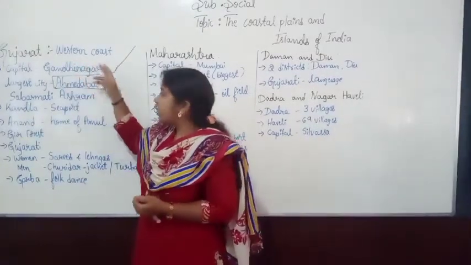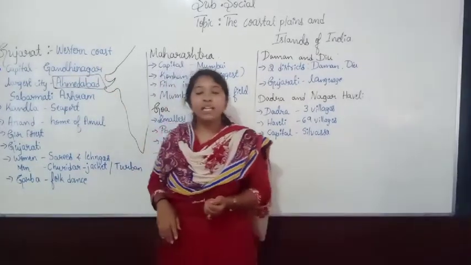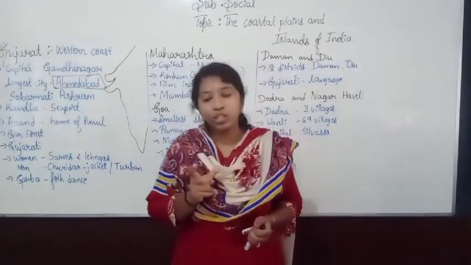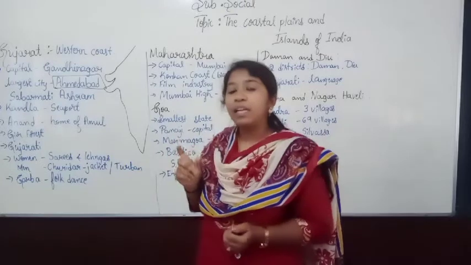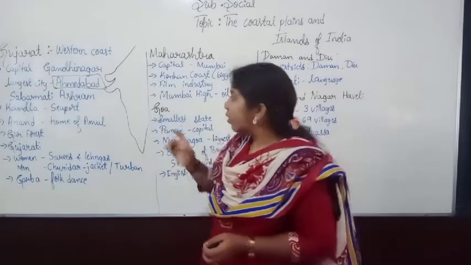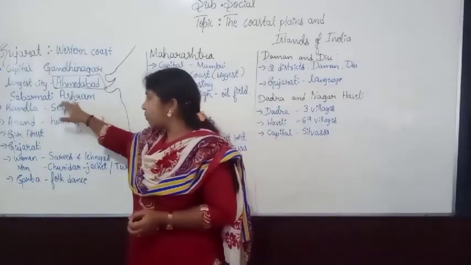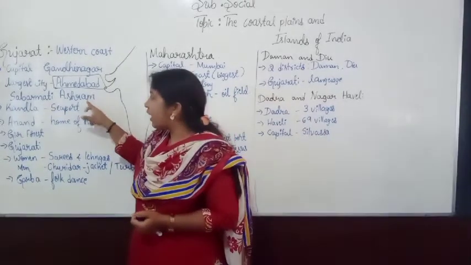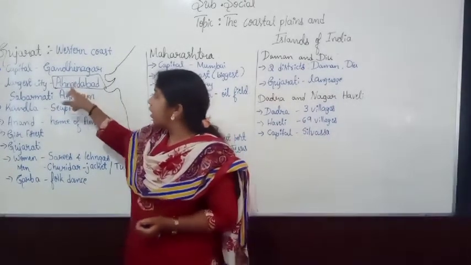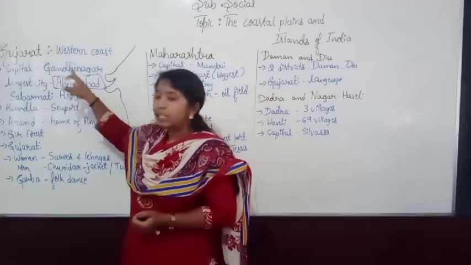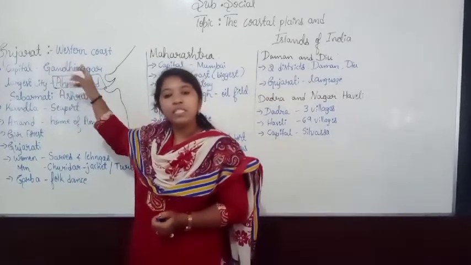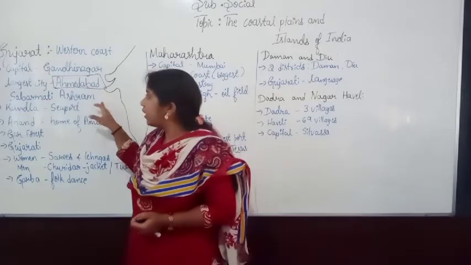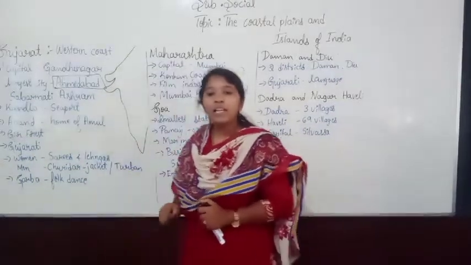Gandhiji started the salt agitation from the Sabarmati Ashram, which is in Ahmedabad, Gujarat.